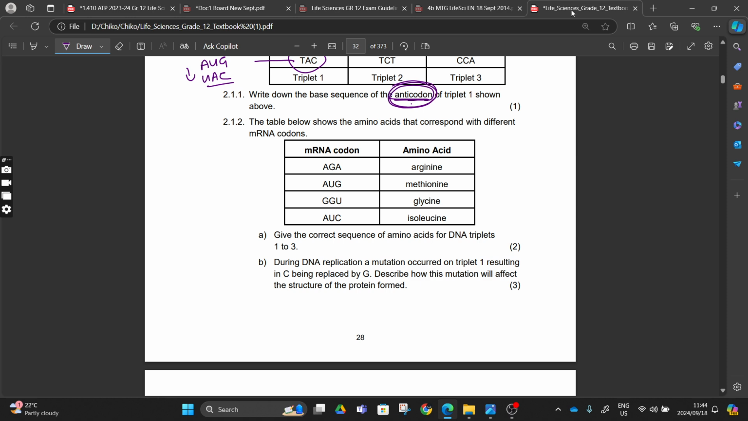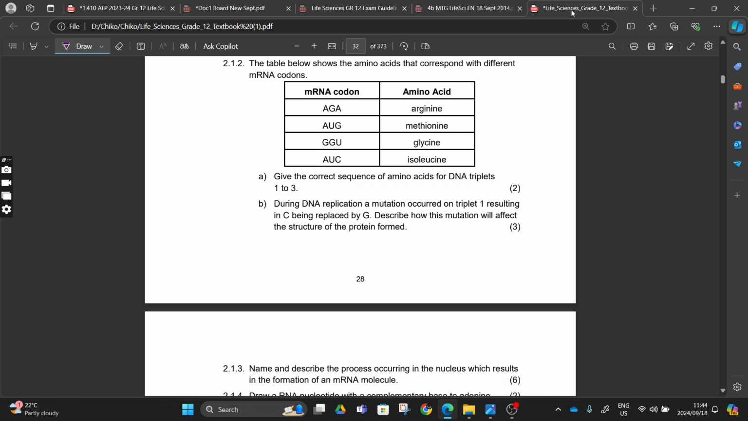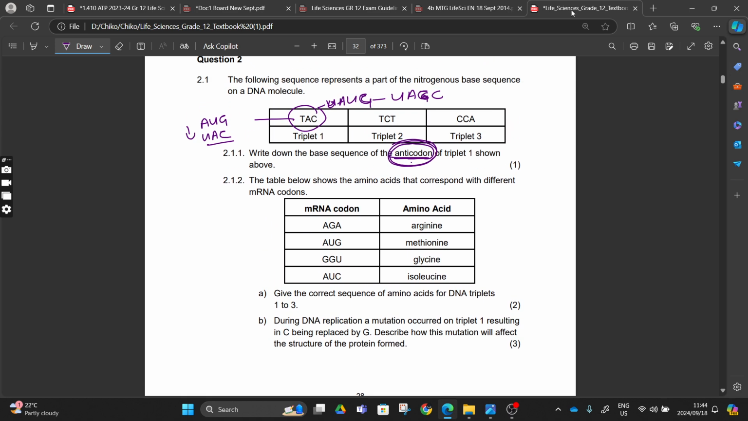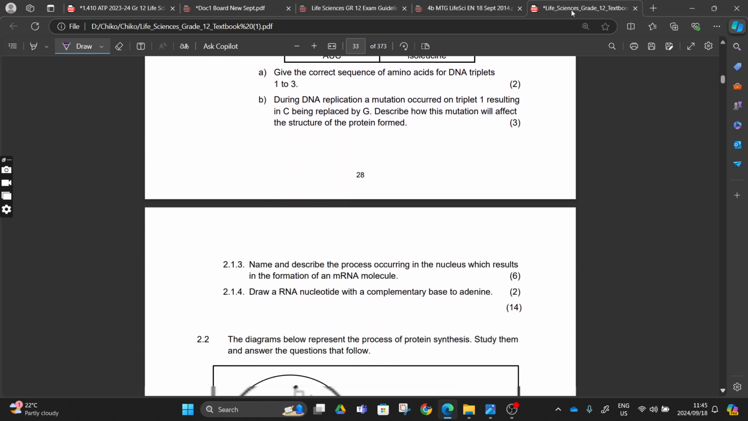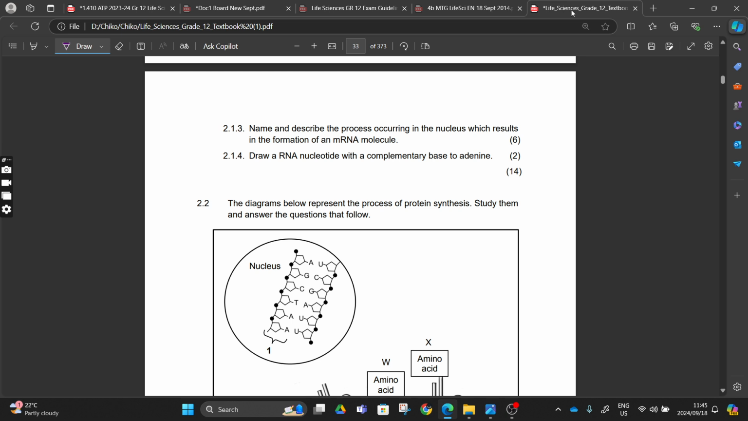So we move on. The table below shows the amino acids that correspond with the different mRNA codons. Give the correct sequence of amino acids for DNA triplets 1 up to 3. As we already have the AUG, it will be methionine, number 1. Then number 2, TCT, will be AGA, something like this, arginine. And then number 3, CCGGA, something like this, will be glycine.